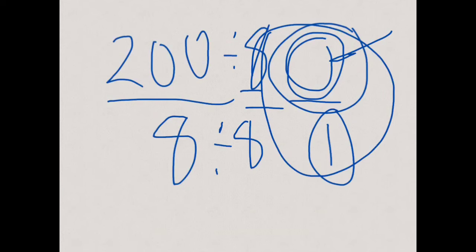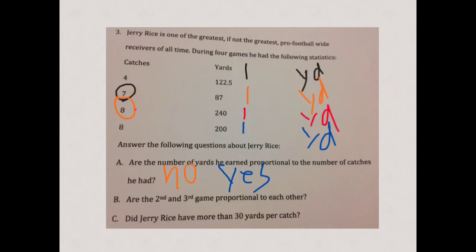Whoops, it's a big old mess here. Well, I'll just leave it like that. I'll just use a different color. Is this 30 yards? If all those are 30 yards, then the answer would be yes, because look at the question. Did he receive more than 30 yards per catch? If one catch was not 30 yards, then it would show. And if you look at the second one right here, 7 catches, and he only had 87 yards, you might be able to guess that maybe he did not have 30 yards per catch. Okay?